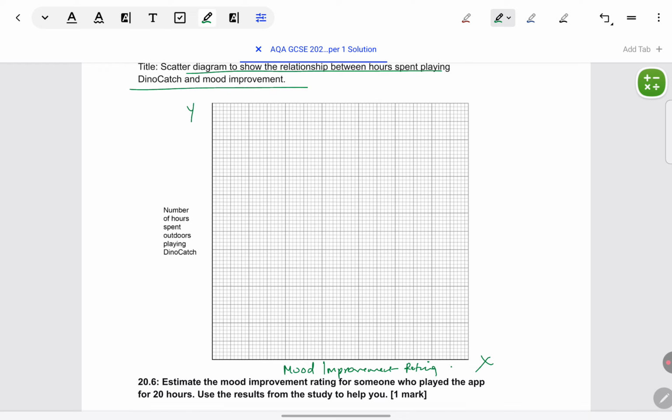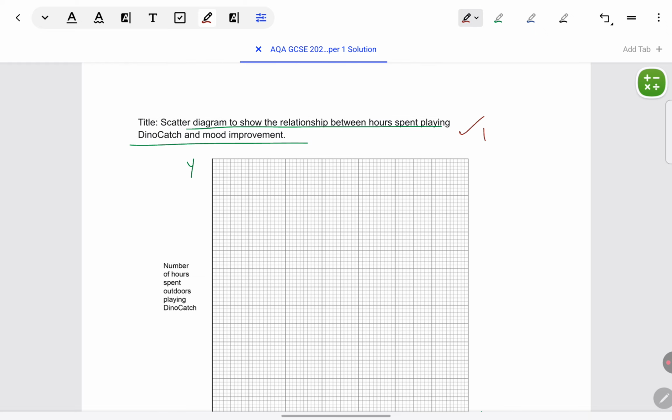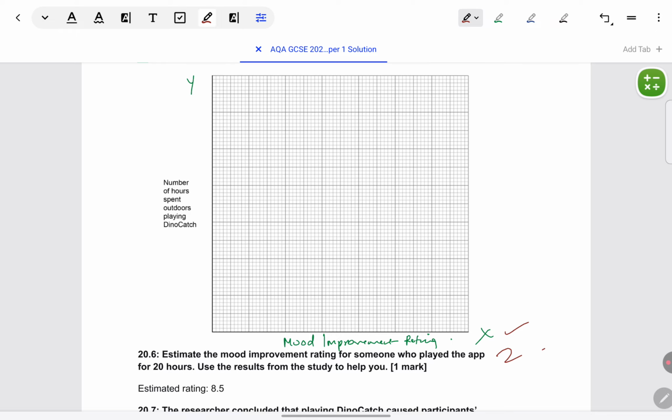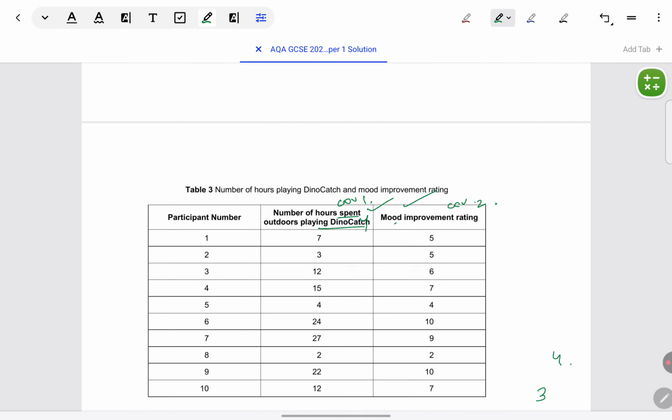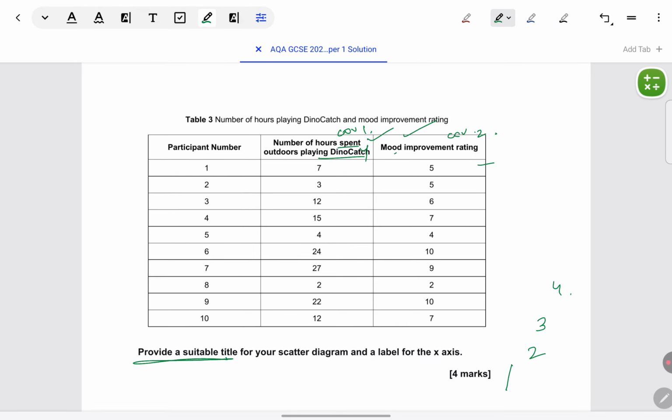Okay, so 1 mark is for the title. 1 is for correctly labeling the x-axis. 1 mark will be for giving the scales. Let's see what scale would be appropriate. Mood improvement is on 0 to 10. Usually a 1 or 2 point scale is good for this. We'll consider the other variable before finalizing the scale.